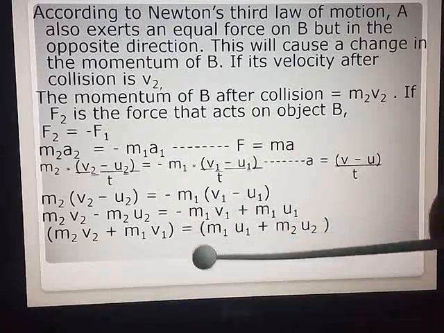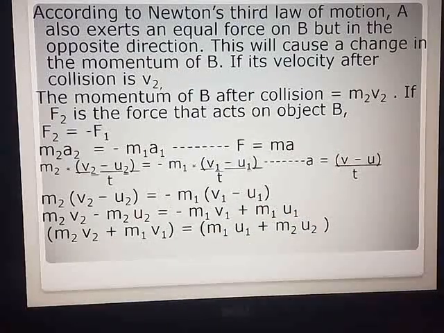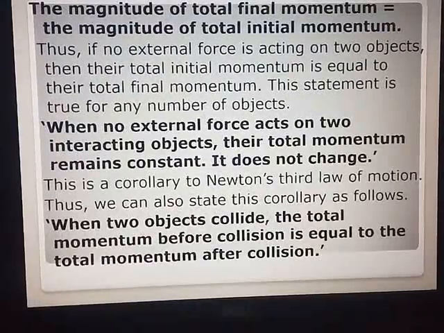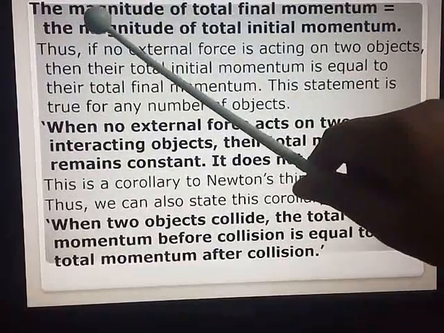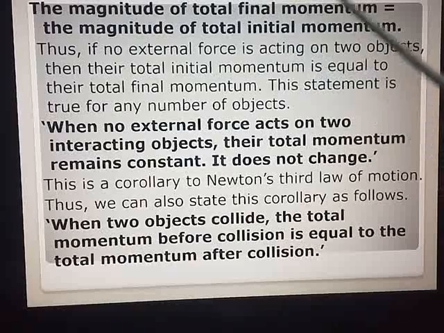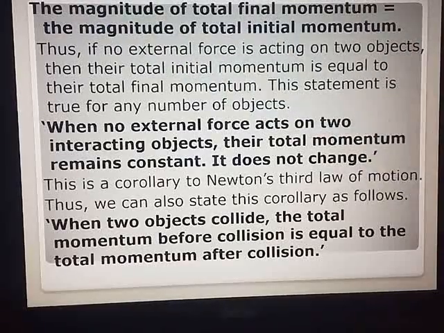Now what is all this? Mass into velocity. It is nothing but momentum. So what is your derivation? The magnitude of total final momentum is equal to the magnitude of total initial momentum. So what can you state over here?